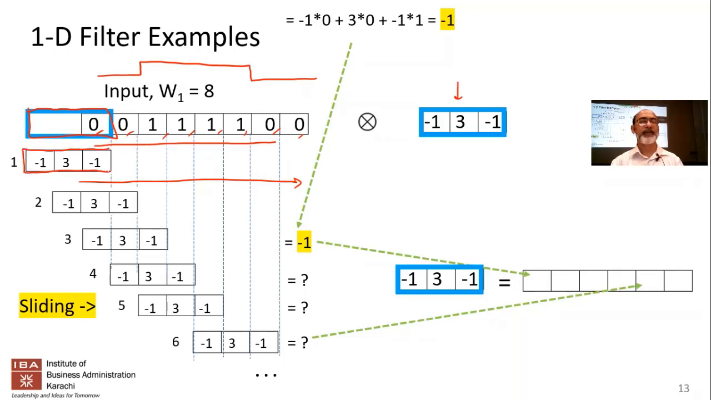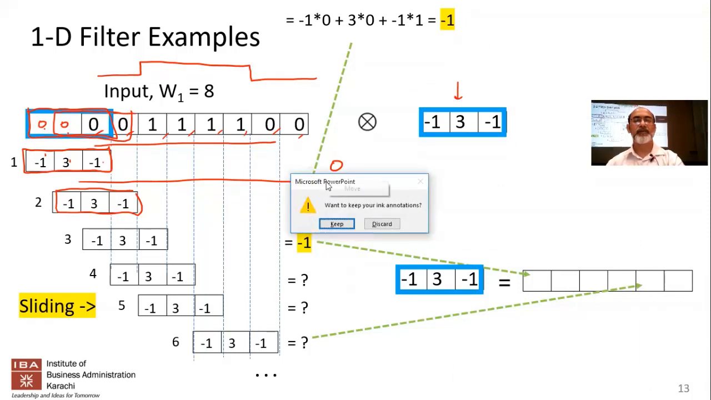Okay, and now we're going to do our dot product multiplication. We're going to multiply -1 with 0, 3 with 0, and -1 with 0. It so happens all of them are 0, so the output is going to be a 0 over here. Again, I'm going to place this over here on top of this, and again it's going to be 0.